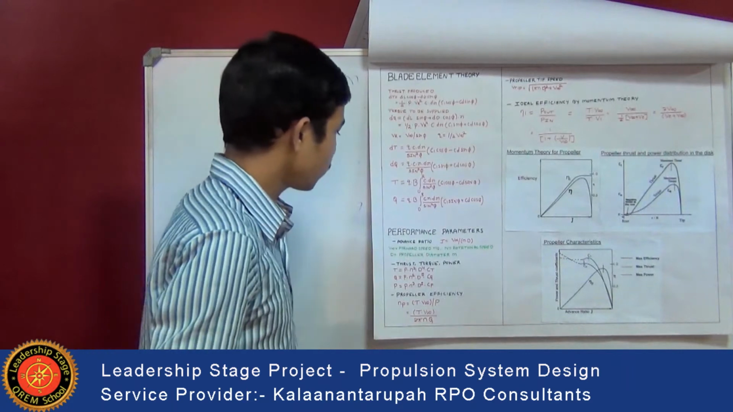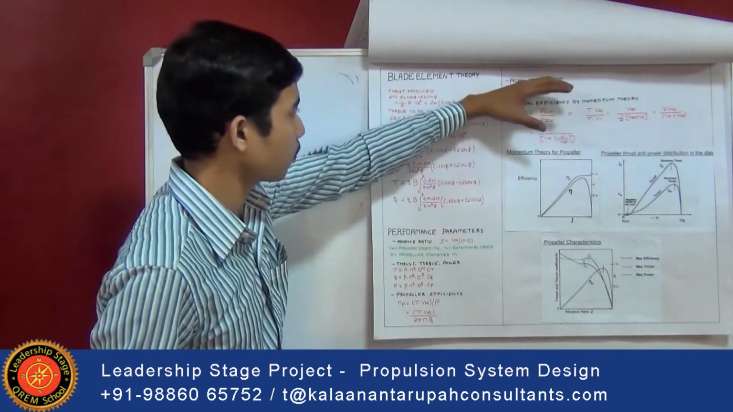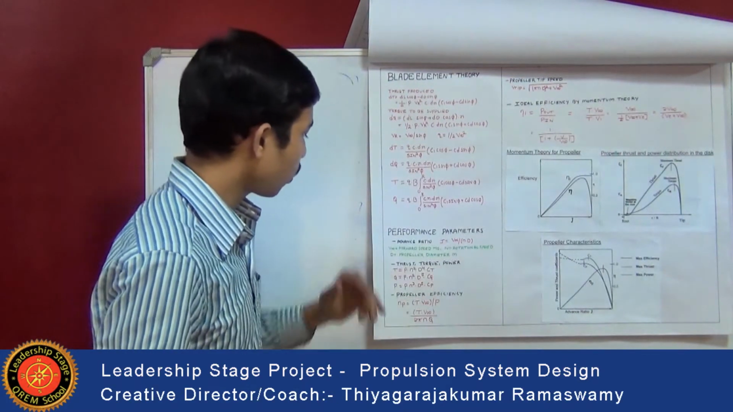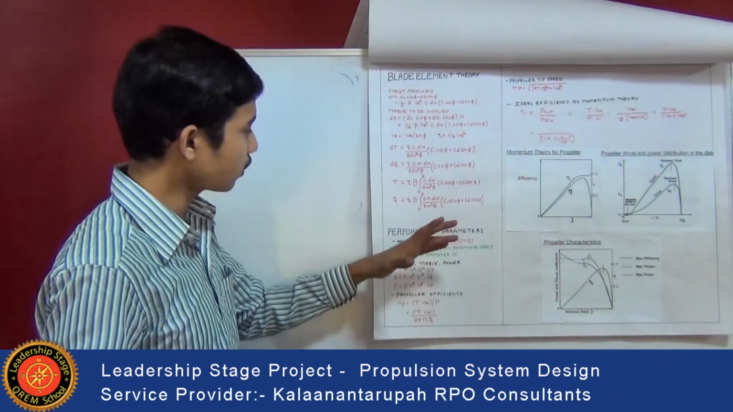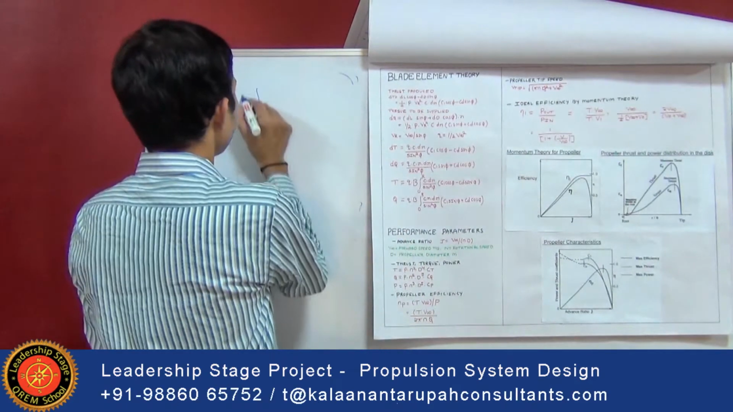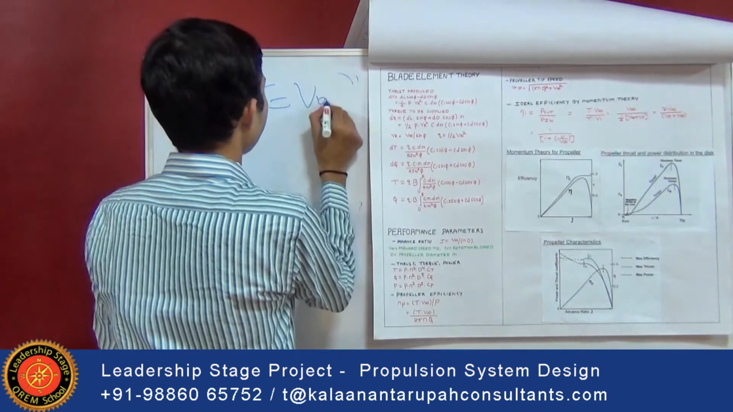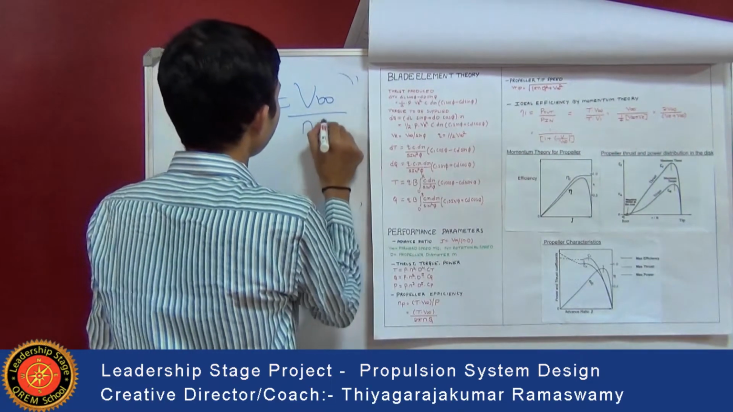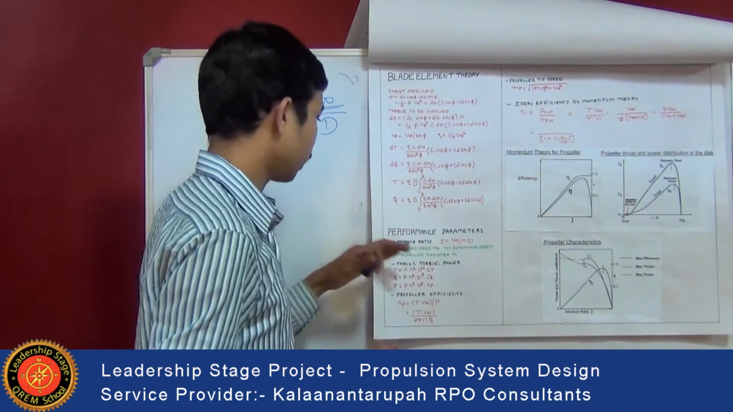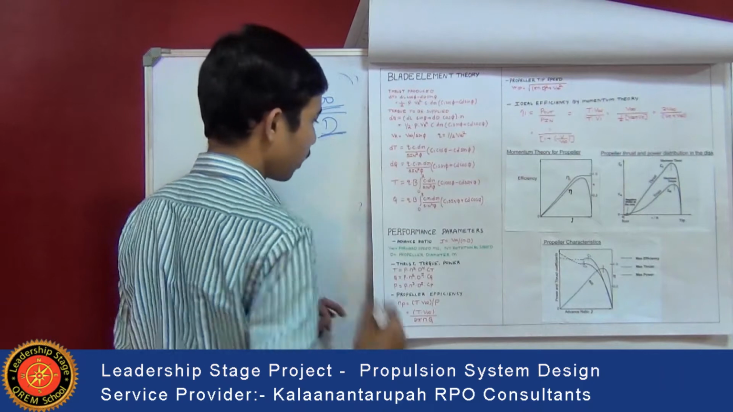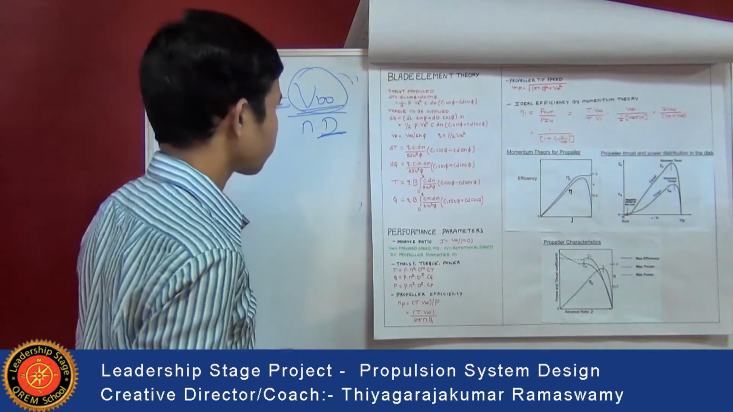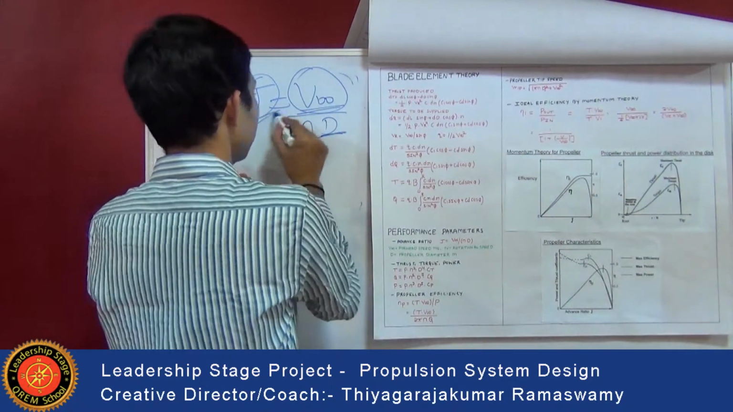Coming to the performance parameters, there are different performance parameters on which the propeller analysis is done. First, advance ratio. Advance ratio is nothing but the ratio of forward velocity per unit rotational speed. It is denoted by J, that is equal to V infinity divided by nD. Here V infinity is the forward velocity, n is the rotational speed in RPS, and D is the propeller diameter in meters. So this J is dependent on V infinity actually. As V infinity increases, this J also increases.